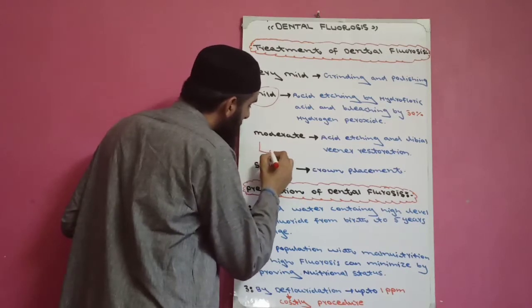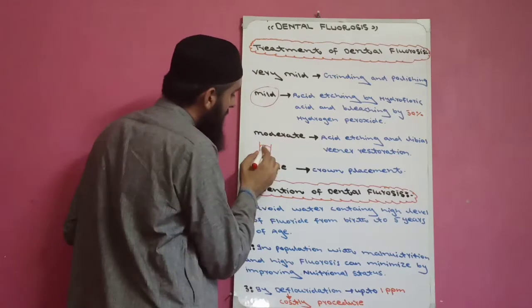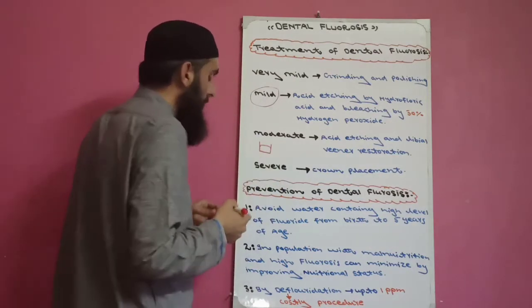This is a tooth, and this is the tooth's labial surface, mesial, distal, and lingual.